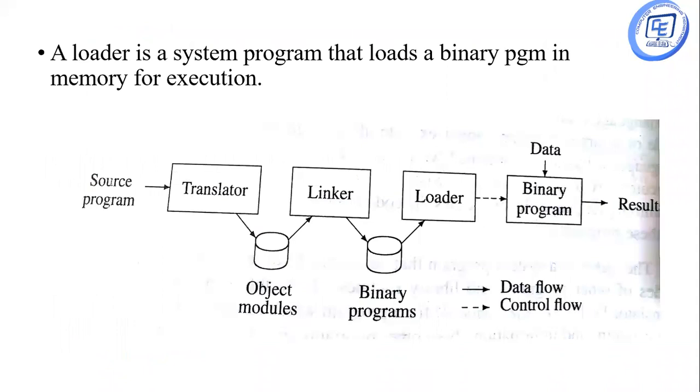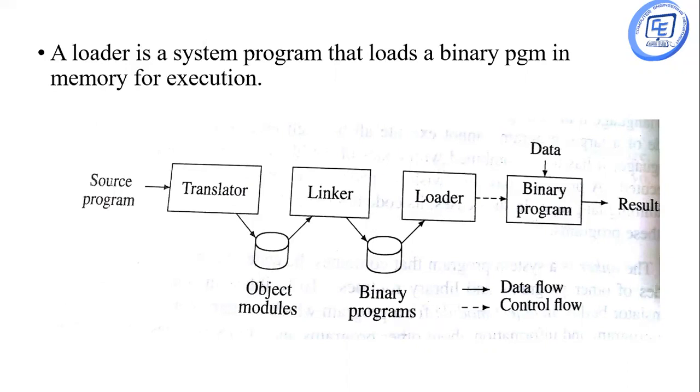After that, the loader, which is a system program, loads this binary program into the main memory for execution purposes. This is a schematic of loader and linker. First, a target program is given as an input to the translator.